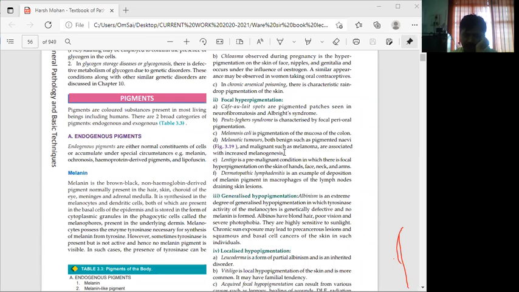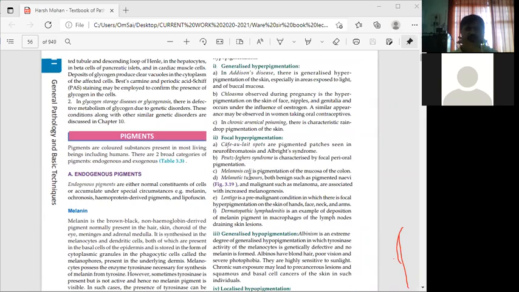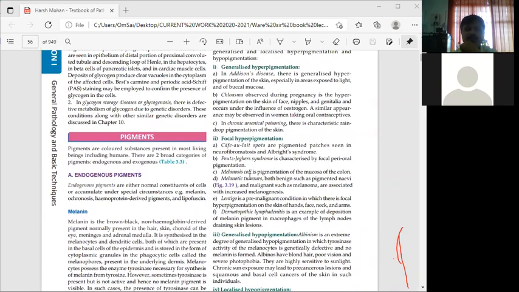Melanotic tumors, both benign such as pigmented nevi, and malignant such as melanoma, are associated with increased melanogenesis. Lentigo is also there. These are some conditions where focal hyperpigmentation is observed.